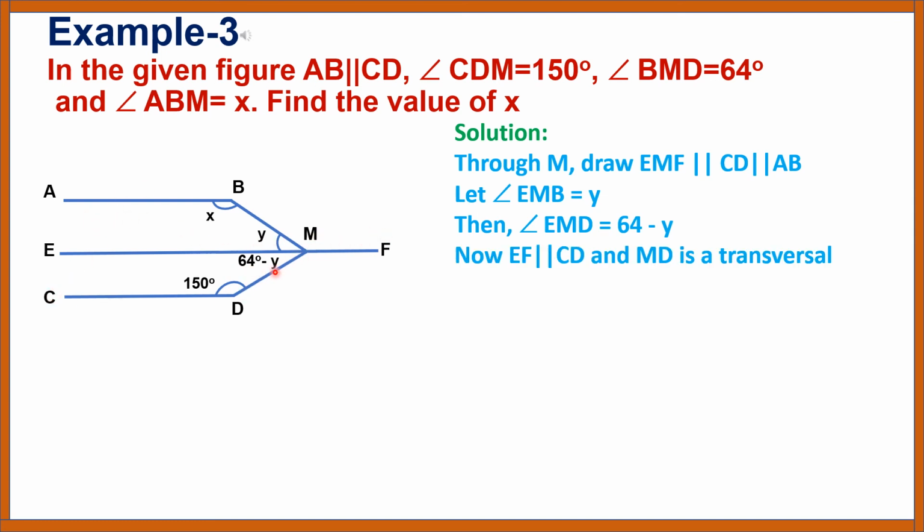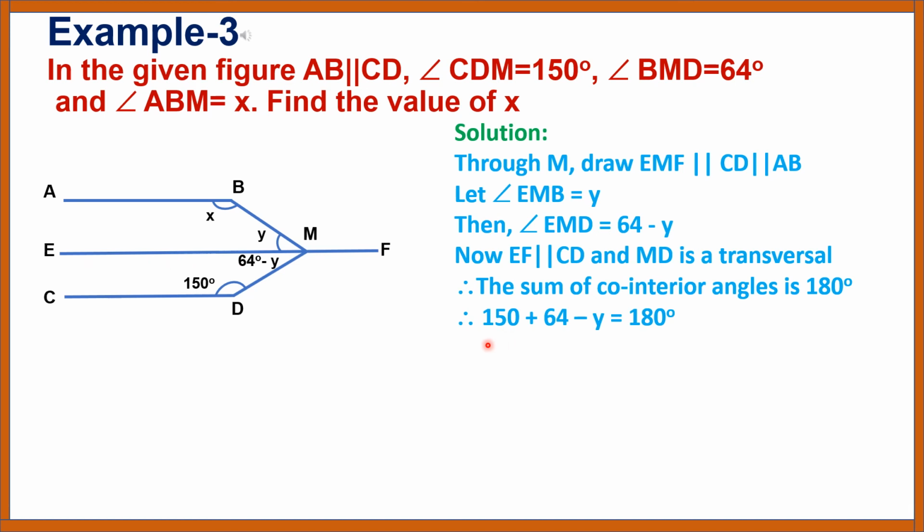Therefore, the sum of co-interior angles is 180 degrees. Angle CDM plus angle EMD is equal to 180 degrees. Co-interior angles. Angle CDM is equal to 150, given. Therefore, 150 degrees plus 64 degrees minus y is equal to 180 degrees. This implies y is equal to 150 degrees plus 64 minus 180, which is 34 degrees.